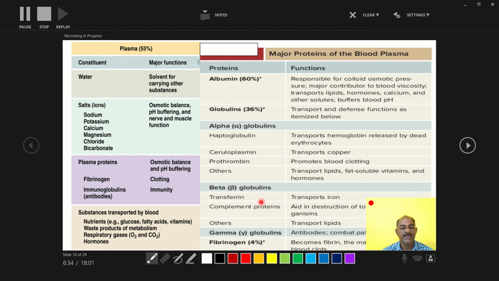So in this way, this plasma plays an important role for different types of functions: osmotic balance, pH buffering, nerve and muscle function. It transports glucose, fatty acids, vitamins, amino acids, gases, O2, CO2, and hormones are also transported. So these are the different types of functions of this plasma.